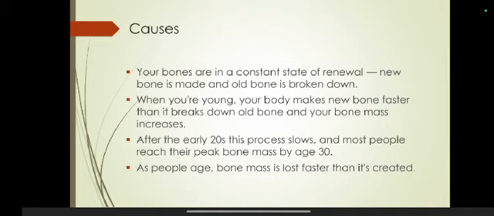When you are young, your body makes new bone faster. That means bone formation is faster when we are young, and bone mass increases. It means the formation of new bone is faster than bone resorption when we are young. After the early 20s, this process slows down, and most people reach their peak bone mass by age 30.